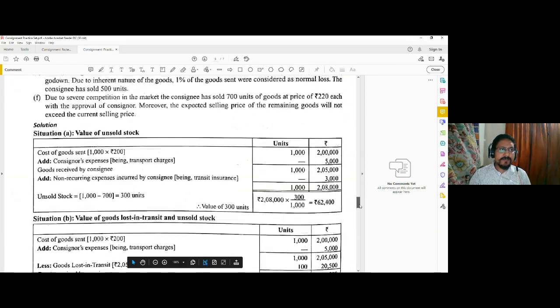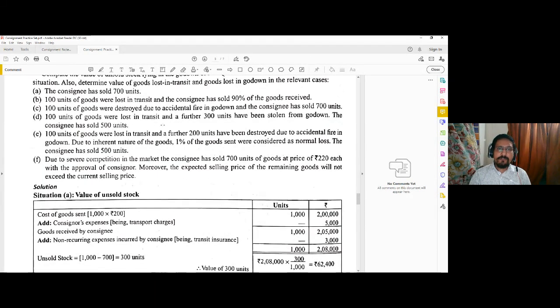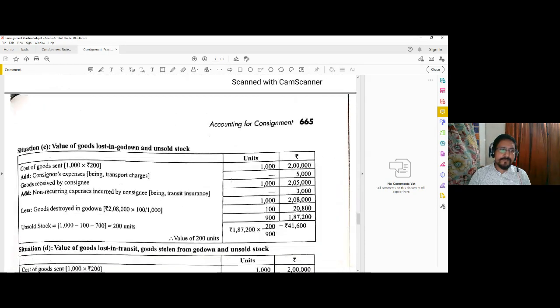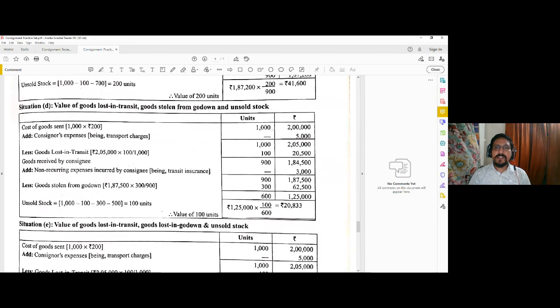Now let us go one step further. In situation D, 100 units of goods are lost in transit. Further, 300 are stolen from the godown, that means lost at the godown. The consignee sold 500 units. Okay. So starting with cost of goods sent, 1000 units, 2 lakh. Consignor's expenses of 5,000 added. So 1000 units are now valued at 2 lakh 5,000. 100 lost in transit. Lost in transit actually occurs in between the consignor's and the consignee's place. So lost in transit is 2,05,000 into 100 by 1000. So 20,500 is deducted.